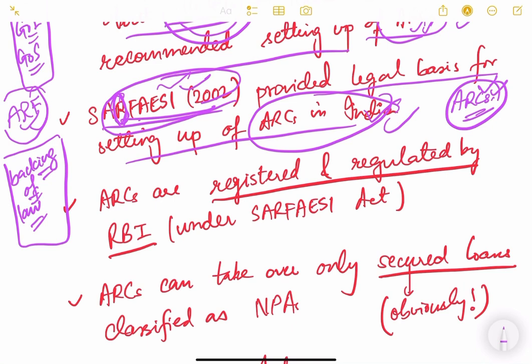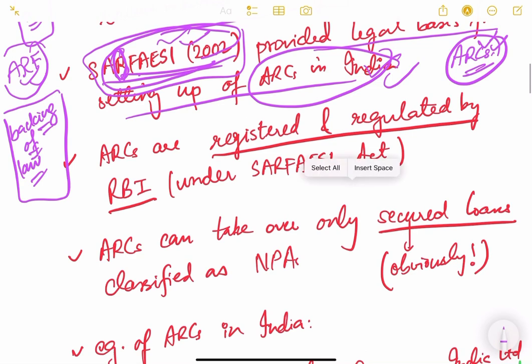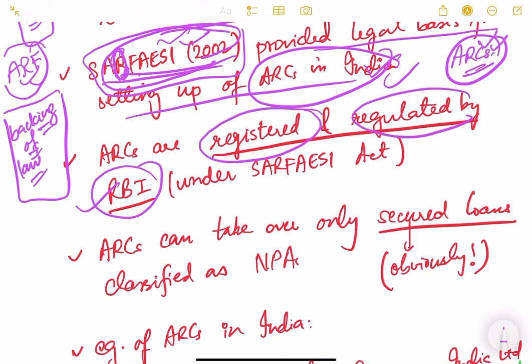It is important. It may come in an MCQ in the prelims exam: which act provided the legal basis for Asset Reconstruction Companies in India? So it was the SARFAESI Act 2002. Now, who will regulate? If there is an act, there should be some government authority, some regulatory institution that should regulate and register these companies, ARCs. So ARCs are registered and regulated by RBI, the Reserve Bank of India, under the SARFAESI Act. The power is given to the Reserve Bank of India to register and regulate the ARCs.